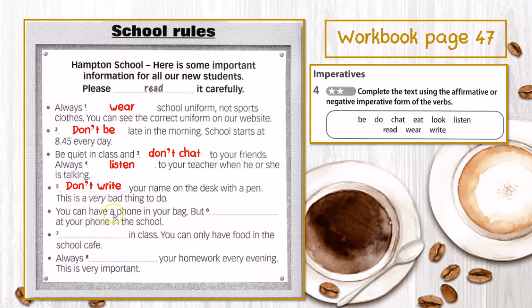And number 6, you can have a phone in your bag, but blank at your phone in the school. This is also a negative imperative. And the answer is, but don't look at your phone in the school. And for number 7, blank in class. You can only have food in the school cafe. This is also a negative imperative, so don't eat in class. And 8, always blank your homework every evening. This is very important. This is an affirmative imperative, so always do your homework every evening.